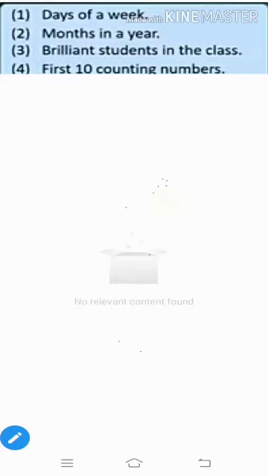then it is called not a set. For example, days of a week is clear. We all know that there are 7 days in a week, that is Sunday, Monday, Tuesday, Wednesday, Thursday, Friday and Saturday. So it is a set. Second one is months in a year. It is also clear. There are 12 months in a year, that is Jan, Feb, March until December. Therefore it is a set.